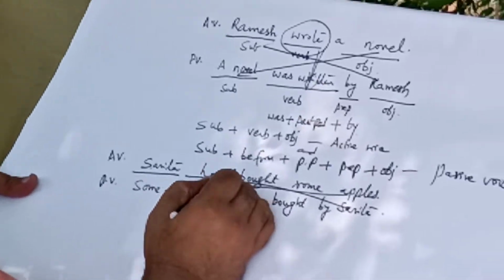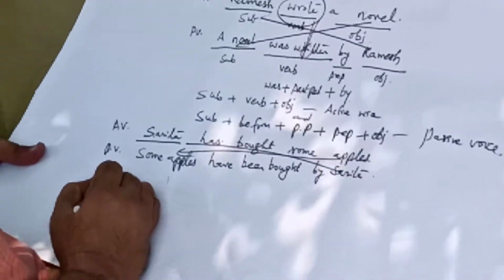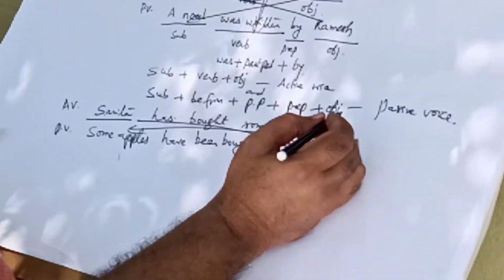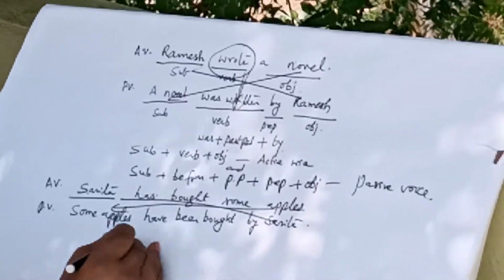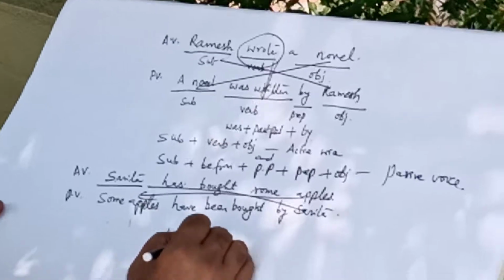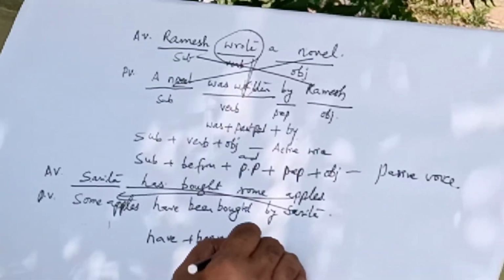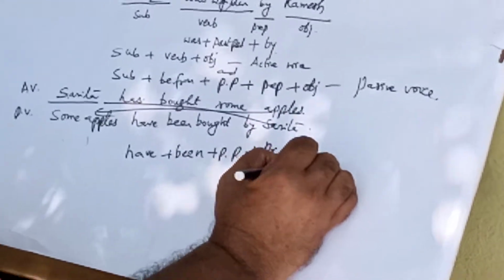So Sarita has bought some apples. That is the sentence in the active voice. The sentence in the passive voice is, some apples have been bought by Sarita. So here we have used have plus been plus participle plus preposition plus object.